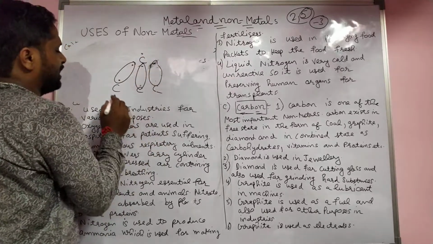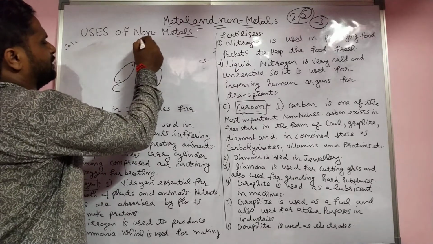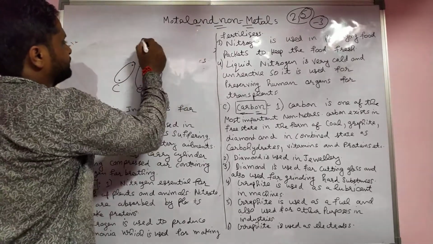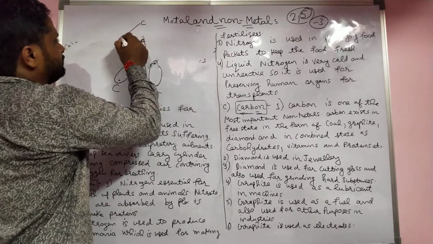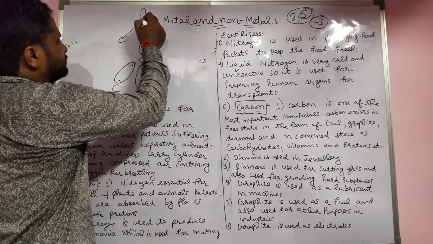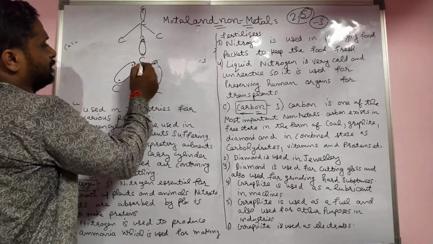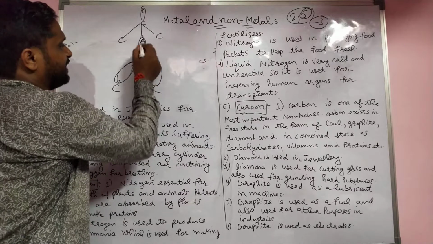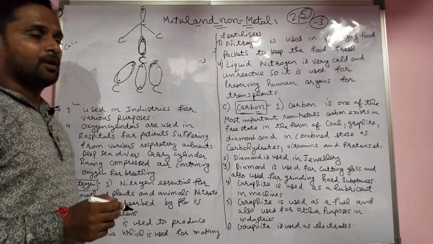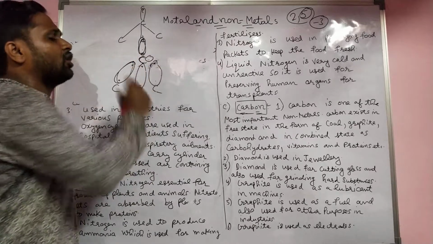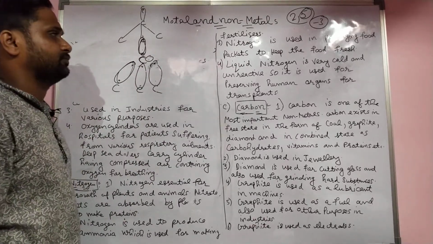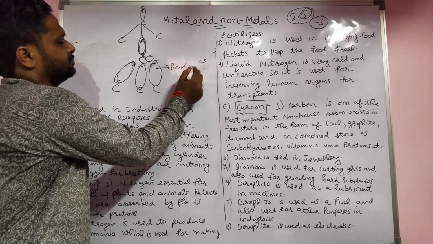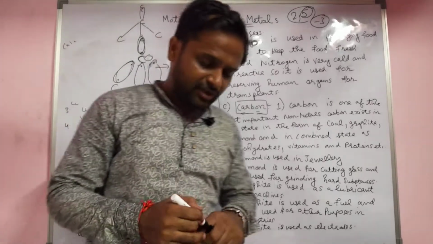For example, one carbon bond is there, and then three more bonds are there. Here 4 electrons form the bonds. Total electron count 1, 2, 3, 4, 5, 6, 7, 8. The octet rule is complete. So there is no single electron which does not form a bond. Everyone forms a bond pair. That's why it is very hard and very strong in nature.